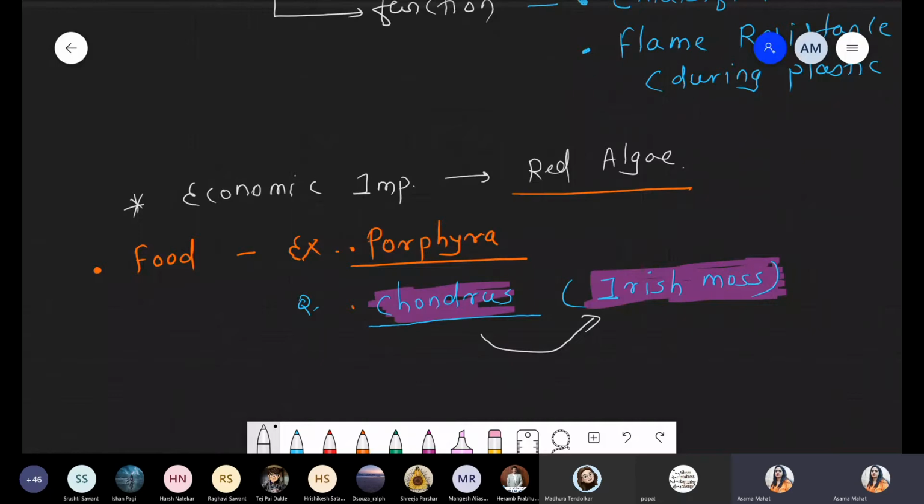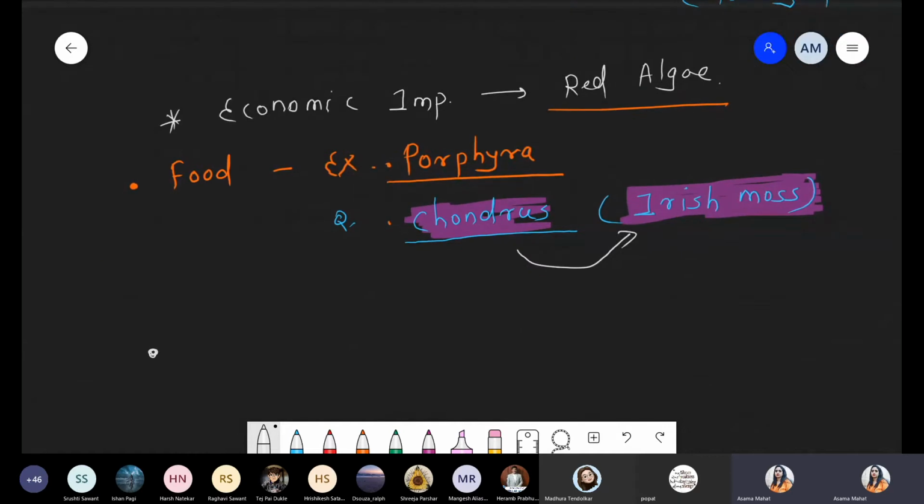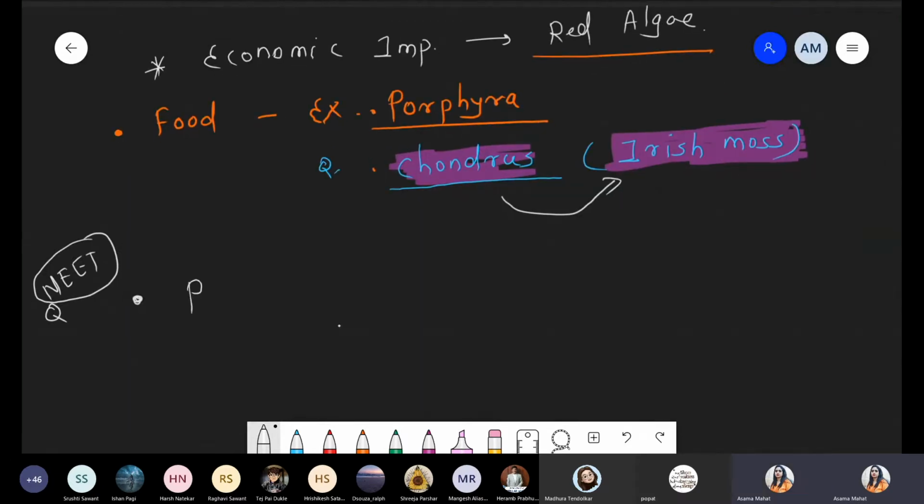Now, next part, we are talking about some material which is used as a thickening agent in bakery products, during plant tissue culture, during microbial culture, and sometimes during DNA, RNA, protein isolation and estimation. So we are taking some important points, and these are the NEET favorite part also. Under this point, we are taking some examples with respect to phycocolloids.